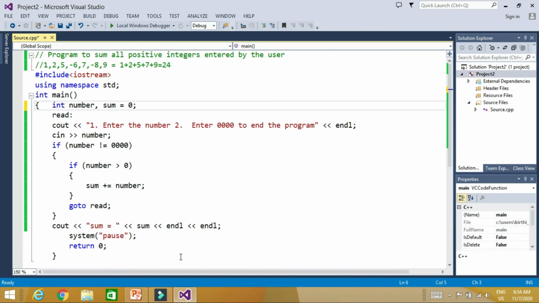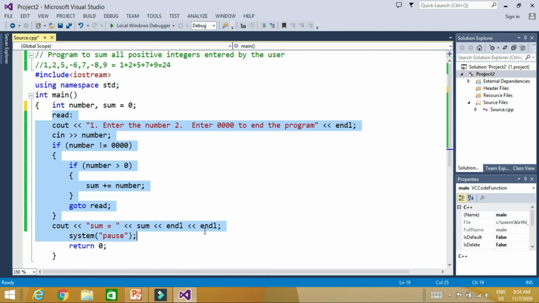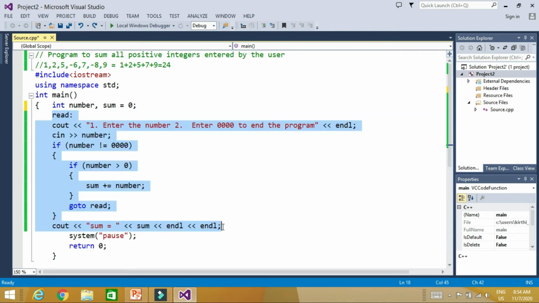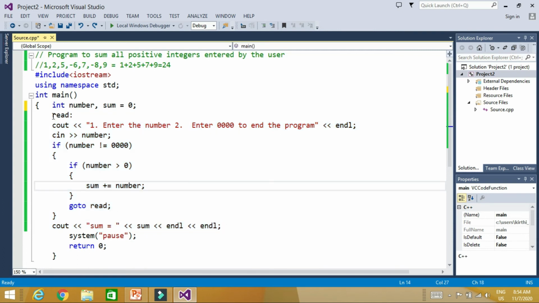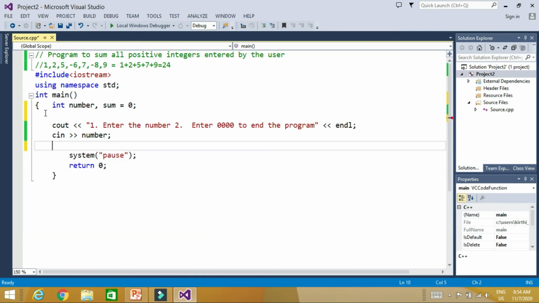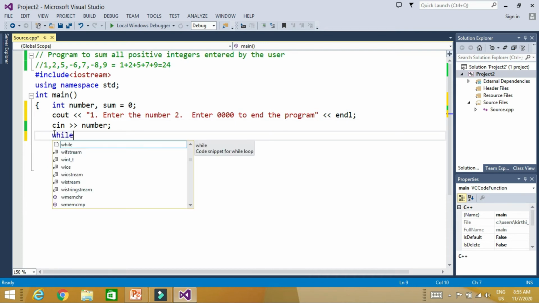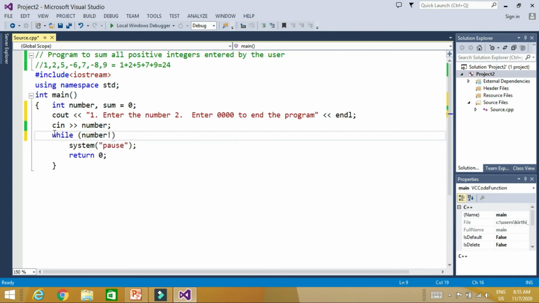Now I will write this program without using the goto statement. So how does this work? So I'll remove everything from here. Okay. So now let's say I am asking for inputting the number, and up to when we have to input this number, we have to run the loop while this number is not equal to 0.